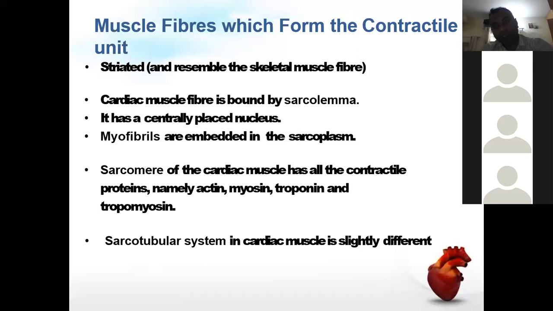Just to remind you, it is made up of the L type of cistern or sarcoplasmic reticulum along with the T tubule, an invagination of the sarcolemma. So there are T tubules and L tubules, L being nothing but the terminal cisterns.